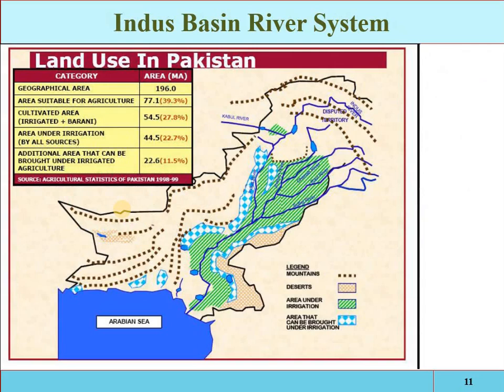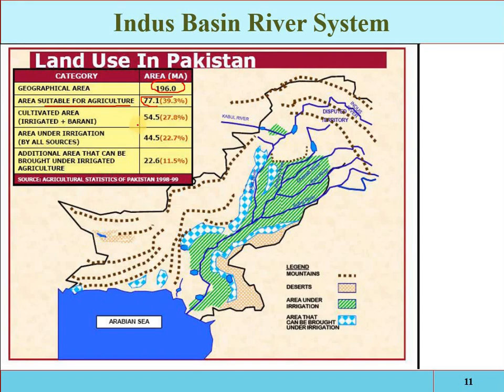See, this is the land use in Pakistan. The total land in Pakistan is 196 million acre. Of this 196 million acre, 77.1 million acre is suitable for agriculture, in which we can grow crops.